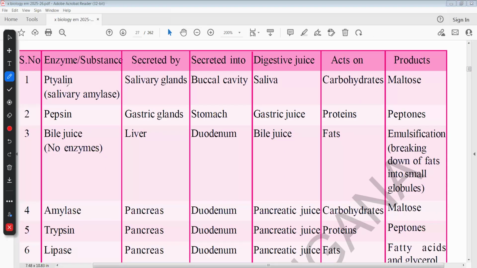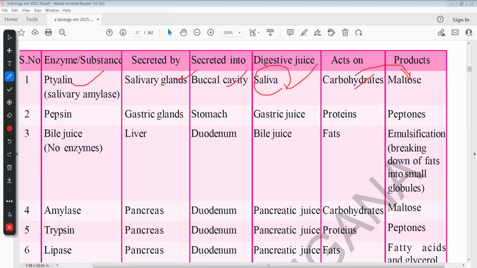First enzyme, ptyalin, secreted by the salivary glands in the buccal cavity or oral cavity. The juice is called saliva. It acts on carbohydrates, and after saliva acts on the carbohydrates they are converted into maltose sugars.